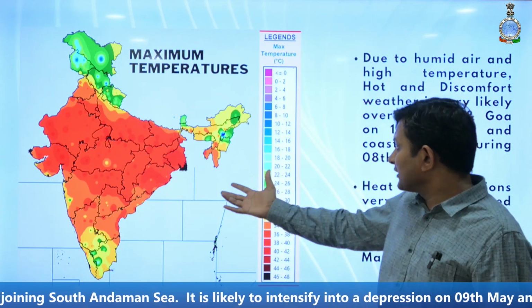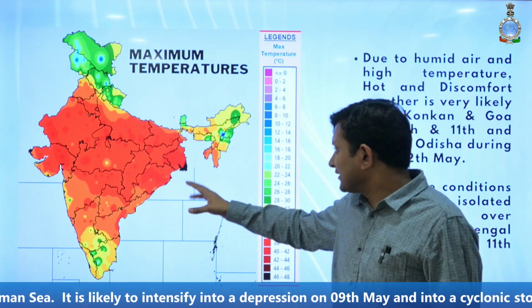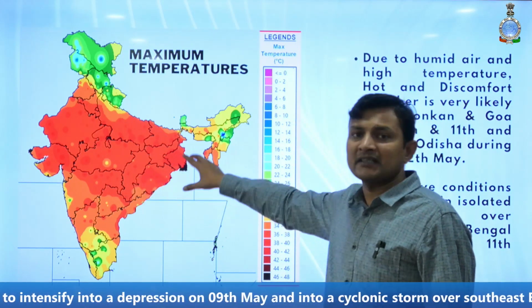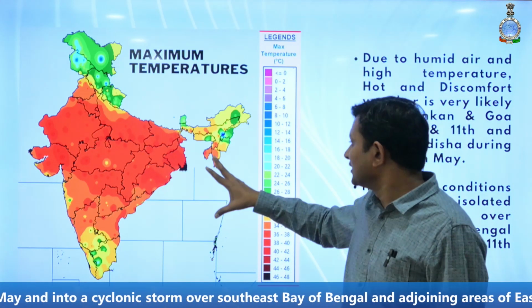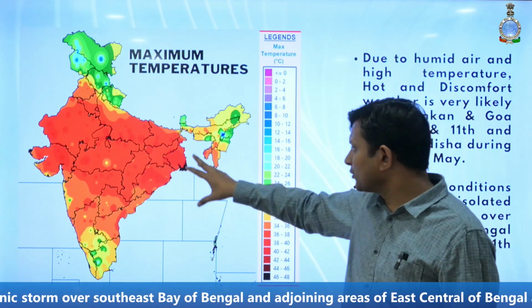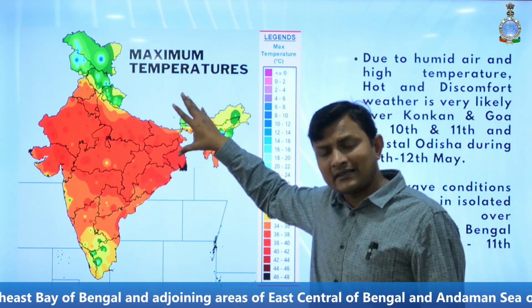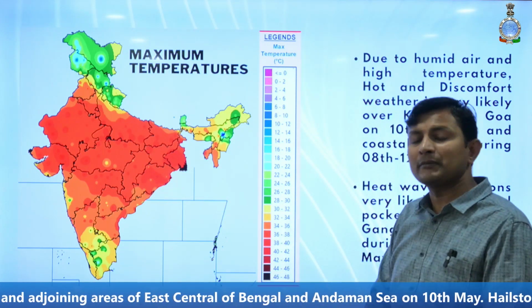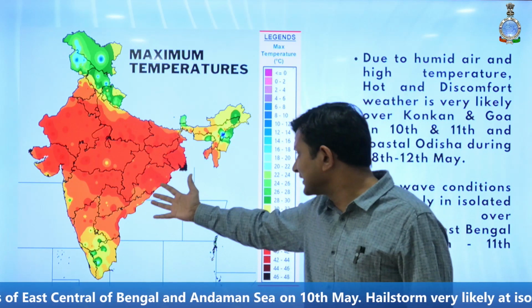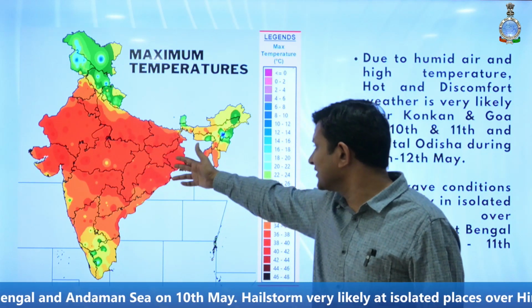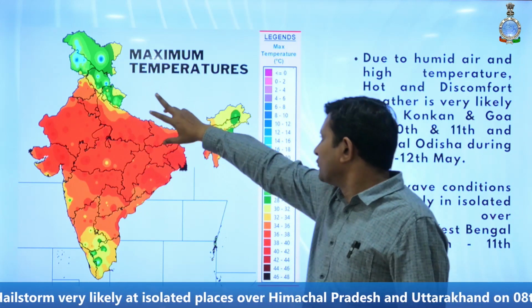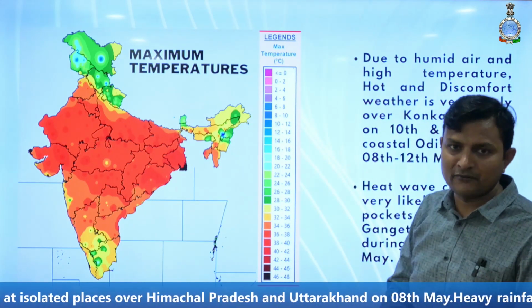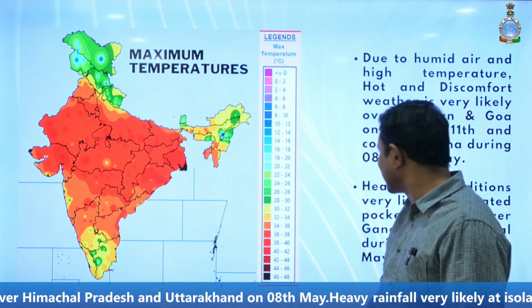And this is the observed maximum temperature. As we can see, over most parts of the country the maximum temperatures are below 40 degrees centigrade, except some parts of the country where maximum temperatures are somewhere between 38 to 48 degrees centigrade, which are shown in the orange and red color area, except some parts of northeast India and some parts of northwest India, where the maximum temperatures are somewhere between 32 to 35 degrees centigrade.